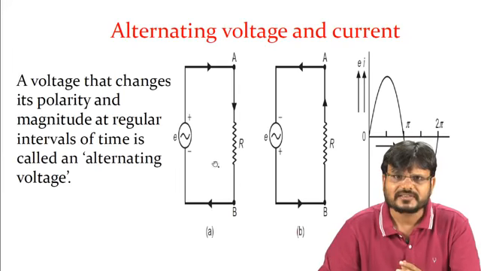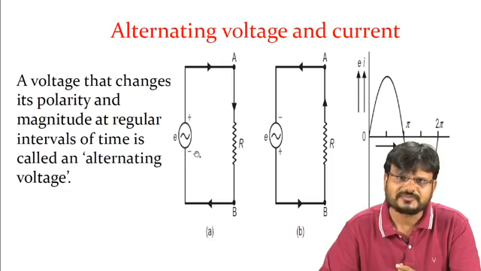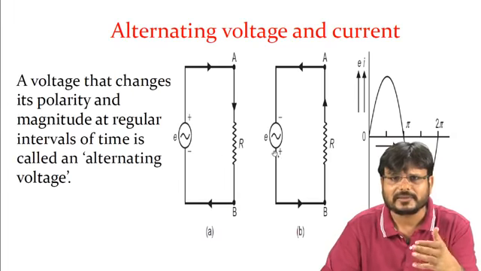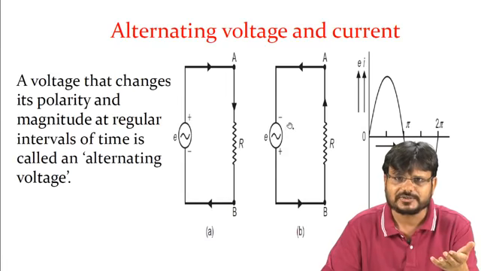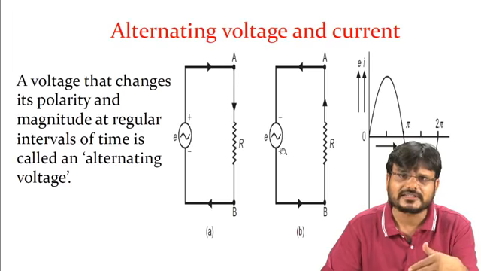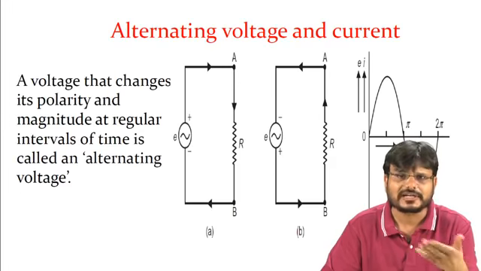Here you can see this is a supply voltage E. In the positive cycle, how will current flow? Current will flow from A to B. This voltage is denoted in this positive cycle, from 0 to pi, when the polarity is minus to plus. But in the negative cycle, what will happen? The polarity of this voltage will be changed. Here you can see now this is negative and this is positive. Now the direction of the current is reversed. Now how is current flowing? Current is flowing from B to A.